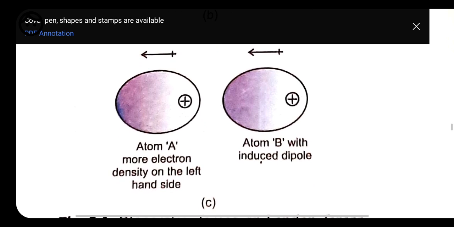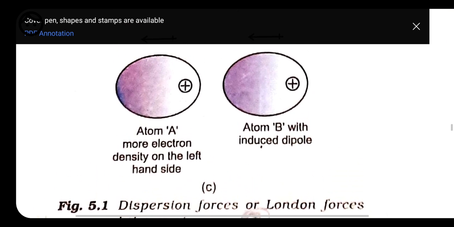Because of the presence of this dipole, they attract one another, and because of this attraction they hold one another efficiently, and that's why we cannot break it very easily. This type of force, in which the molecules are non-polar and do not have any dipole moment, but on oscillating and movement, an instantaneous dipole is generated, and because of this dipole they come closer to each other and make a bond. This type of force is called dispersion force or London force.